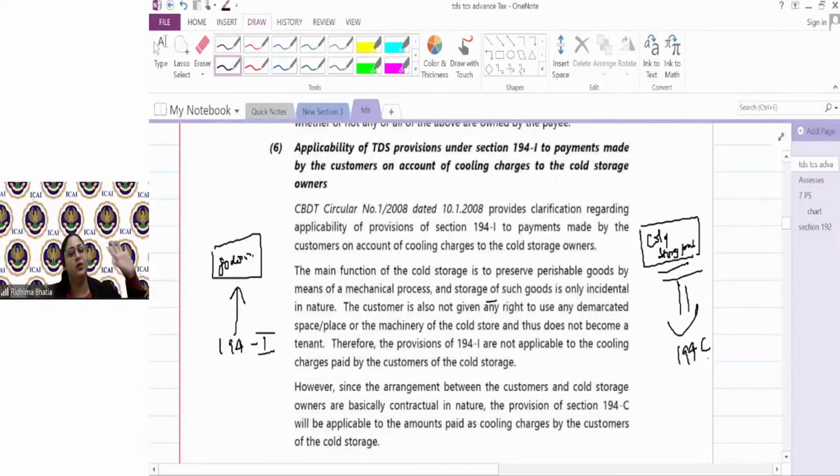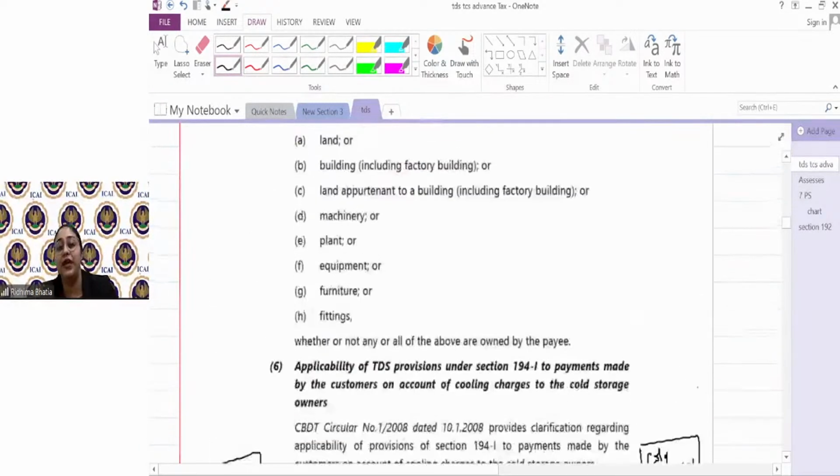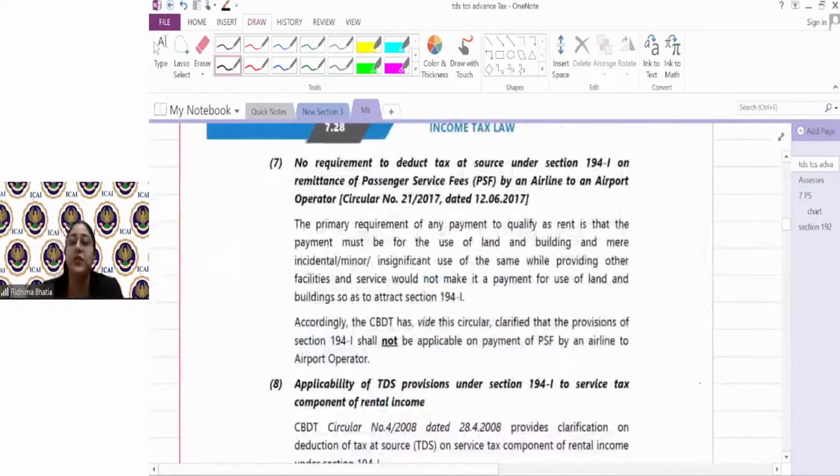So if I use a godown just for space, 194I, but if I use a godown with a cold storage facility and extra facility provided to me, then what payment I'm making is not in the nature of just rent. It is a payment in the nature of contract, whereby the other party has agreed to provide a facility in the form of cold storage and a space to keep the goods at. Okay, got it? So cold storage facility के लिए payment 194C आएगा, 194I नहीं आएगा. 194C would be there, 194I would not be there.